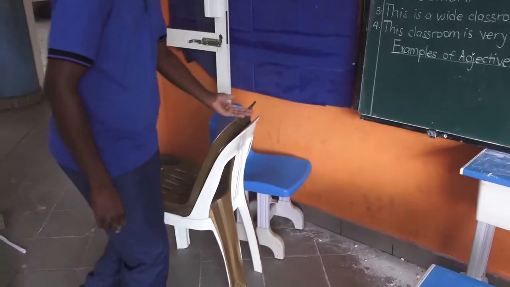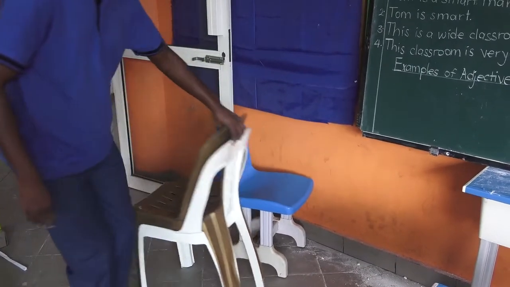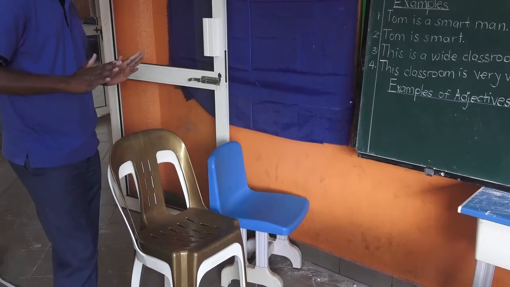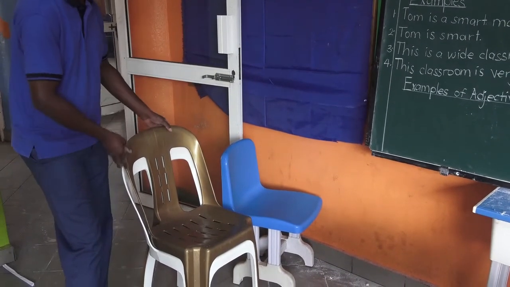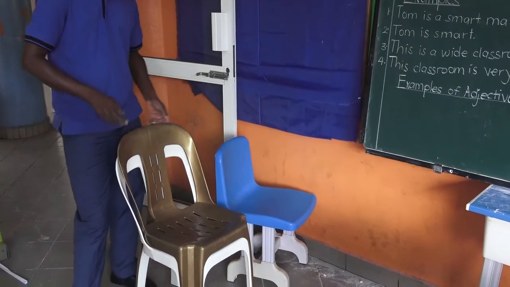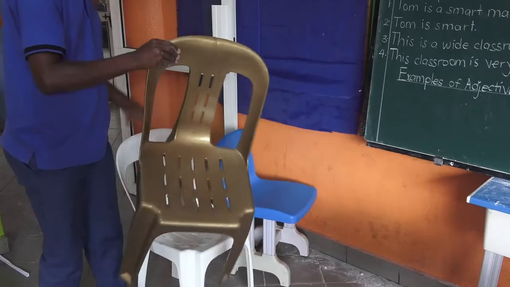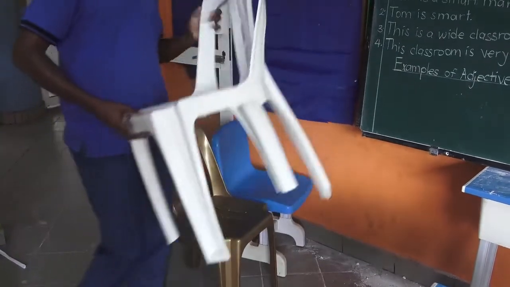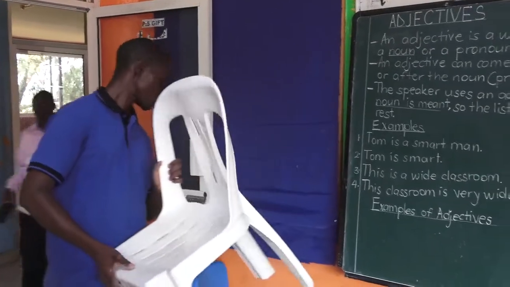We have brown, white, and blue. The teacher has told you to bring, let's say, a white chair. He has used the word white, an adjective, to describe the exact chair he wants. So you deliver blue? No. You deliver brown? He will say no to that. You identify the white chair because he has used the adjective white to describe the chair he wants. Hope you have understood me.